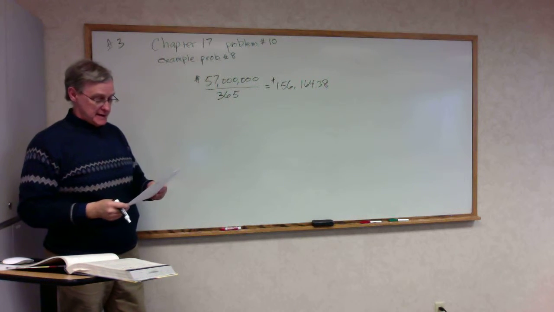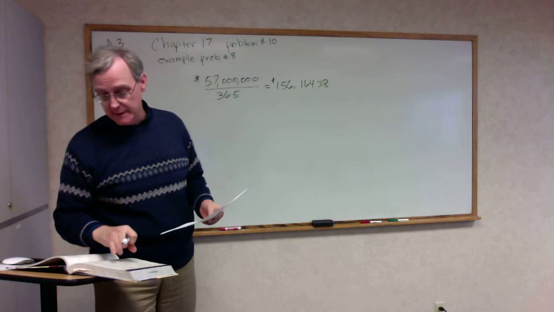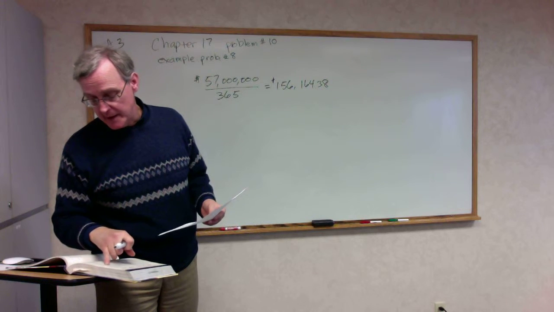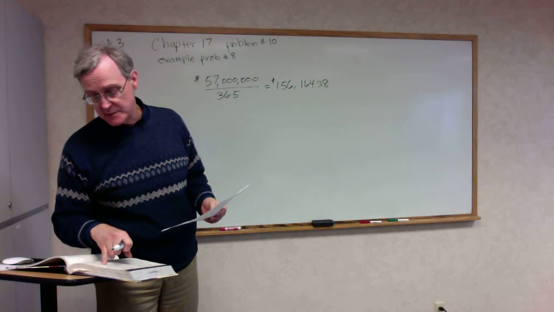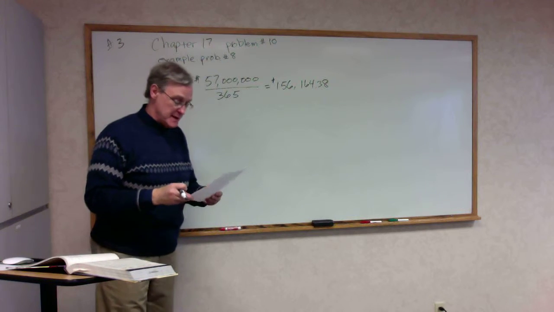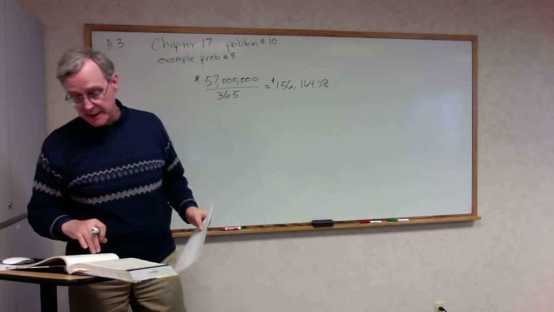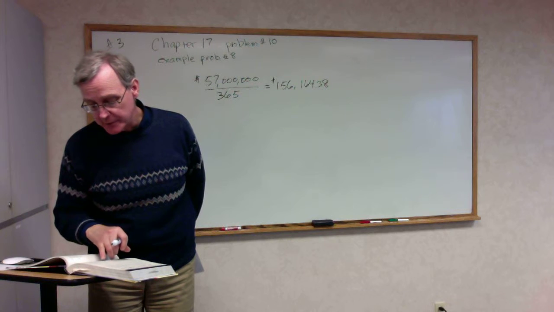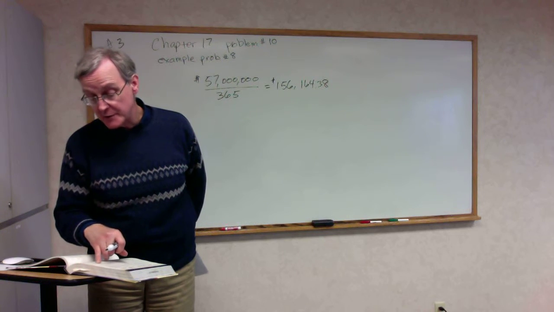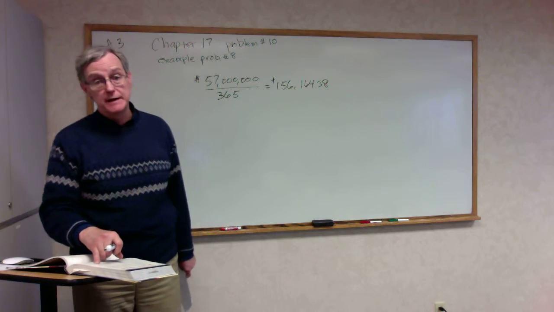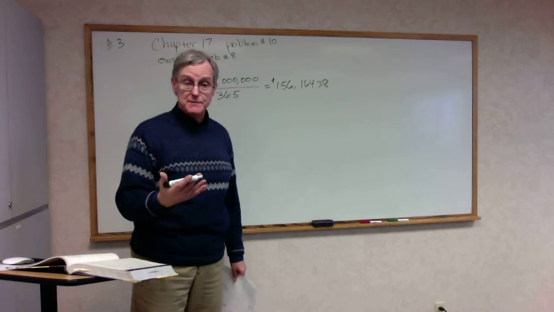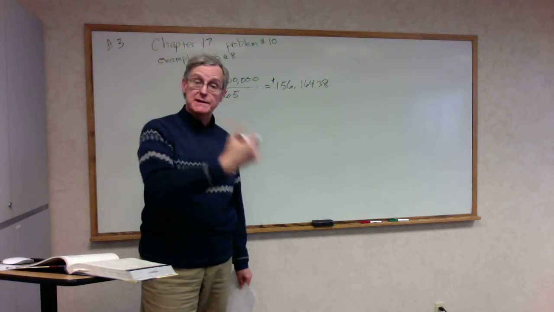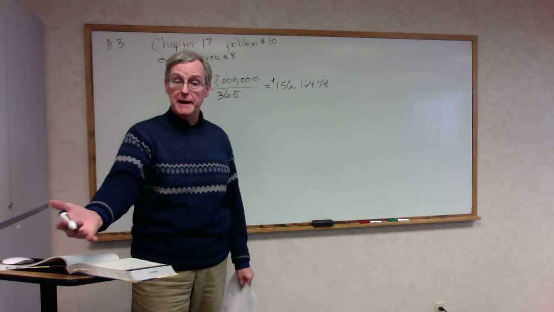156,164.38. Now, what we want to find out is what is the average investment in accounts receivable as shown on the balance sheet. So we are multiplying by the average collection period, which is 34 days. Average collection period is the amount of time it takes from the time of sale until we get paid.